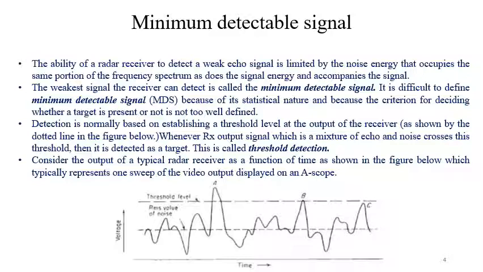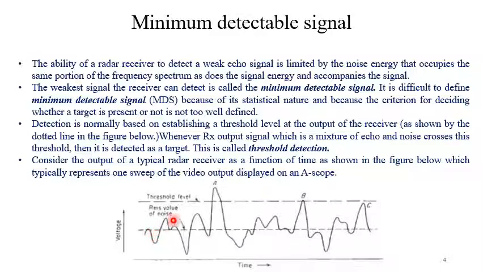Detection is normally based on establishing a threshold level at the output of the receiver. So we will consider this figure to understand this. Whenever the receiver output signal, which is a mixture of echo and noise, crosses this threshold, it is detected as a target. This type of detection is called threshold detection. So consider the output of the typical radar receiver as a function of time, which is the video output shown in a scope display.